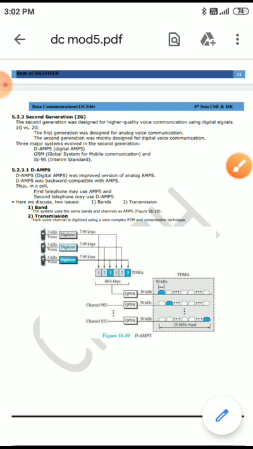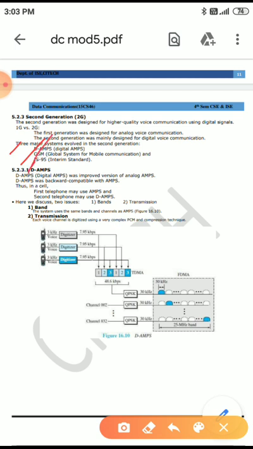In 1G only one system evolved, but in 2G three systems evolved. One is D-AMPS, digital AMPS. AMPS means Advanced Mobile Phone System, as we already discussed. The next one is GSM, Global System for Mobile Communication.